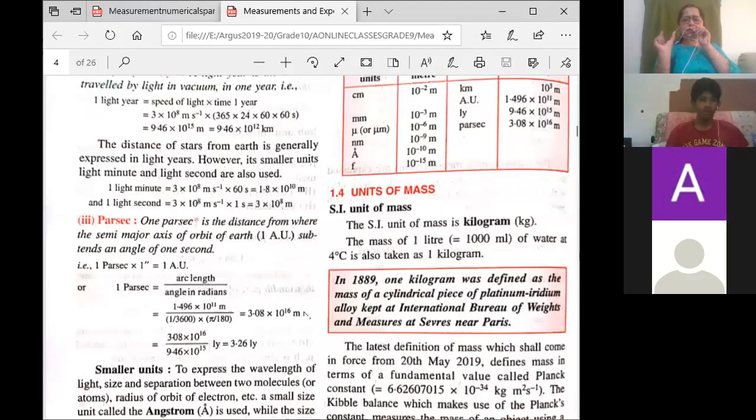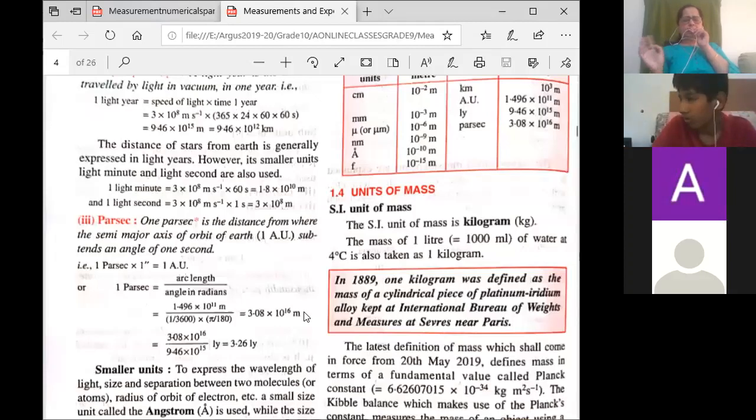What they did, they took a cylindrical piece. Now this time they took a cylindrical piece again of the platinum iridium alloy. They took the same alloy, platinum iridium alloy. They took a cylindrical piece and they kept it. And then they found the mass of that cylindrical piece. Where was it kept? At the same place, International Bureau of Weights and Measures.